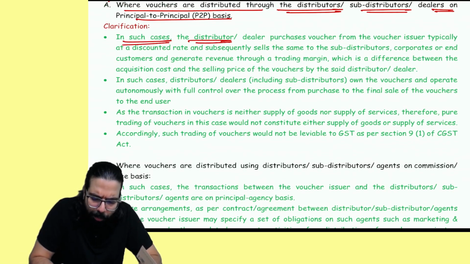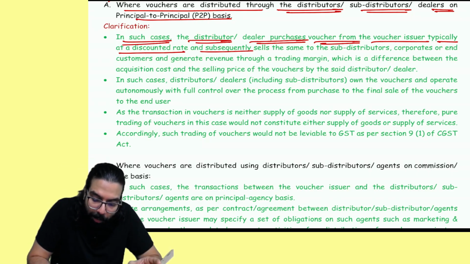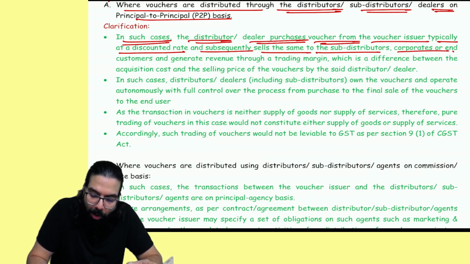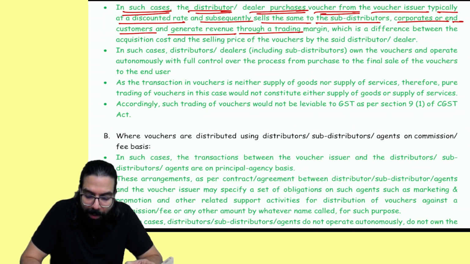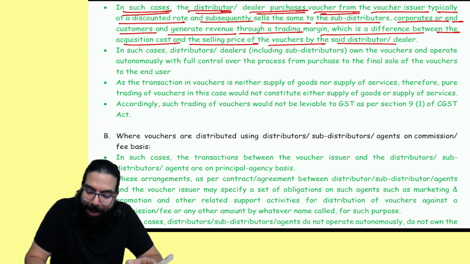In such case, the distributor or dealer purchases the voucher from the voucher issuer, typically at a discounted rate. Might be a 100 rupee voucher, I buy at 98 and subsequently sell the same to a sub-distributor or corporates or end consumer, and generate revenue through a trading margin, which is the difference between the acquisition cost and the selling cost of the voucher by the said distributor.